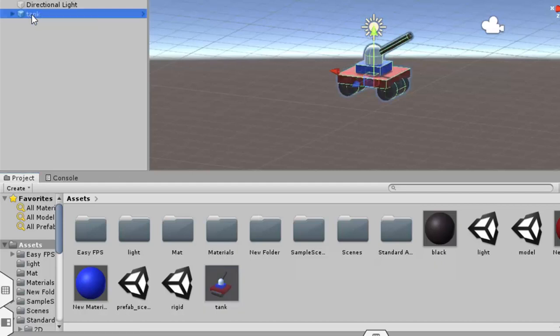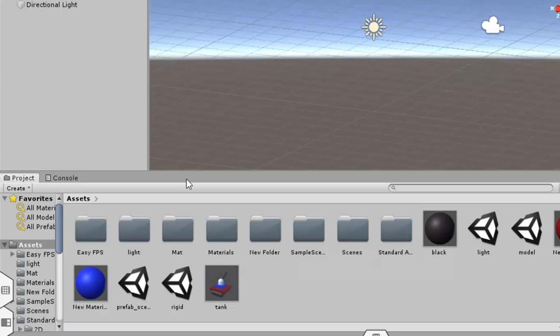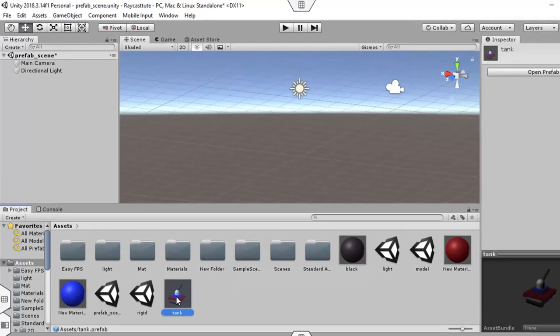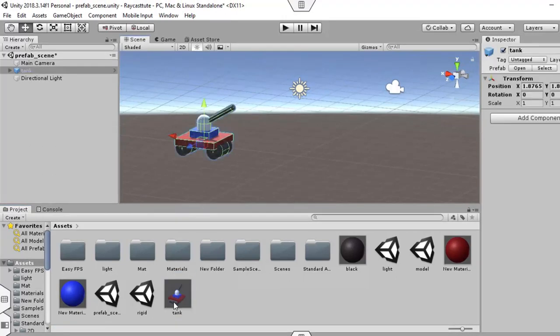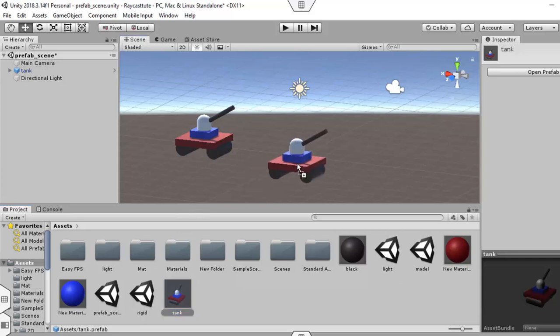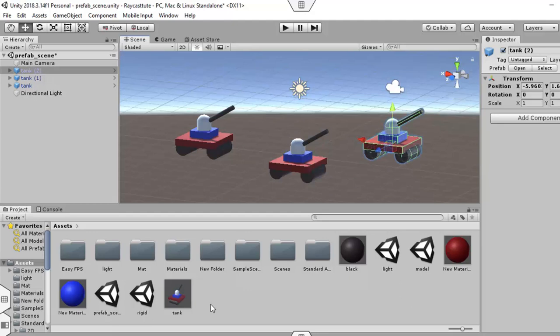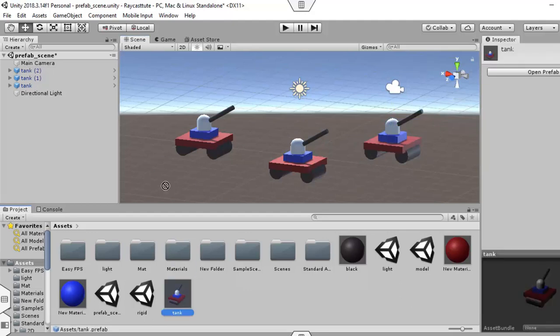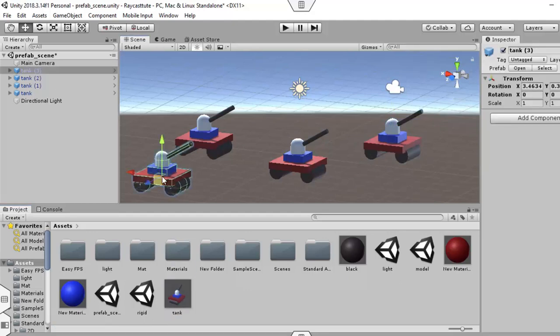Now you can delete it from the hierarchy panel. Now you can use this prefab in order to create multiple instances of the tank in a single scene, or in multiple scenes.